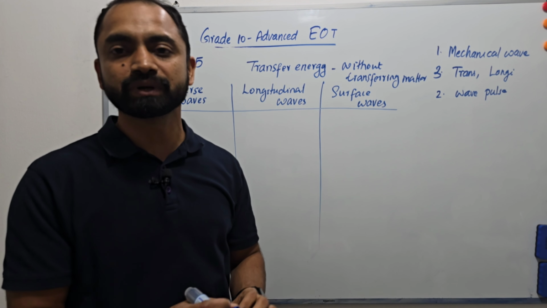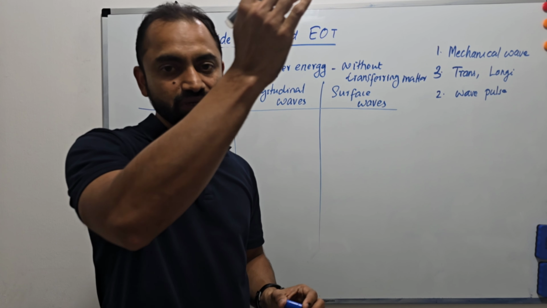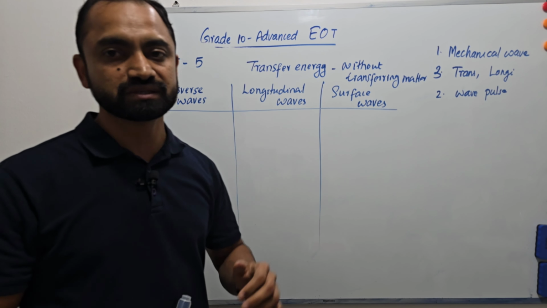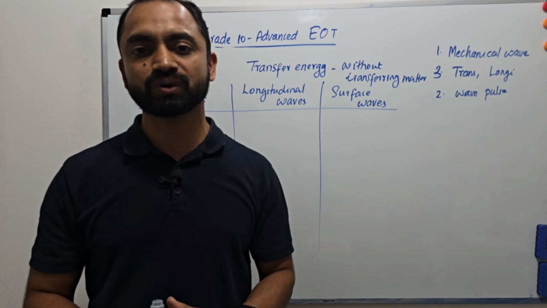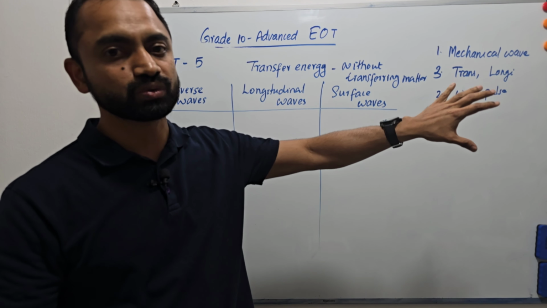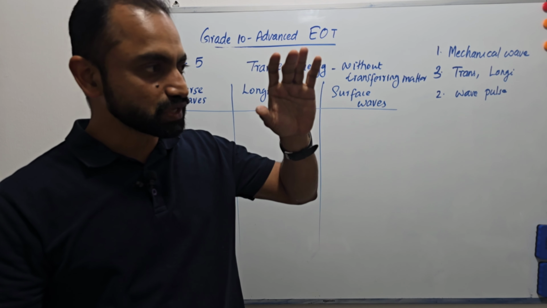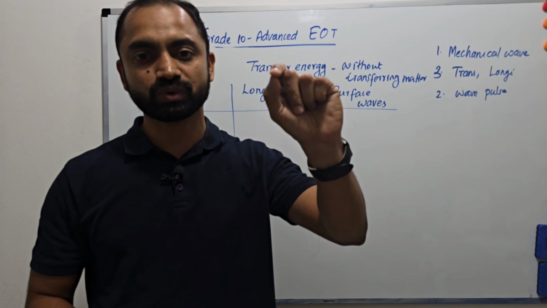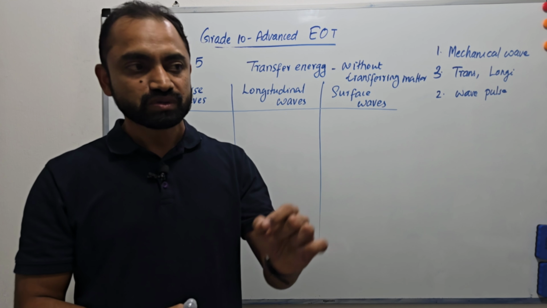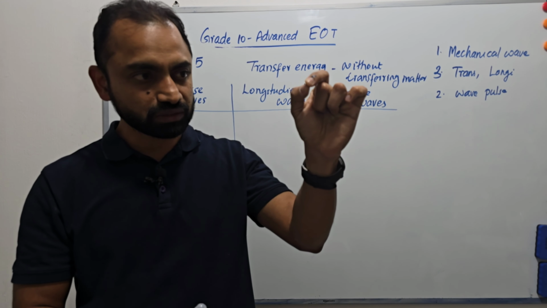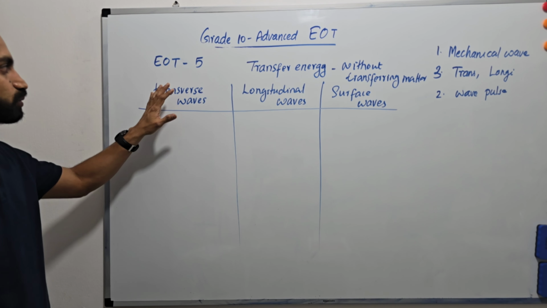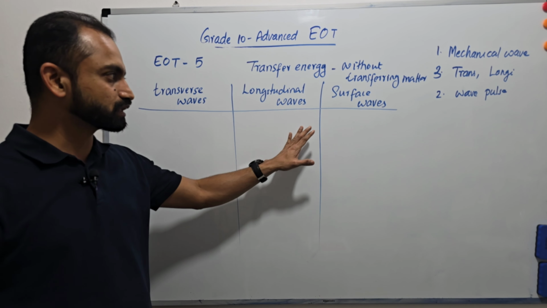Depending on how the particles of the medium vibrate, for example water molecules when a sound wave travels through water, waves are classified into three types: transverse waves, longitudinal waves, and surface waves.